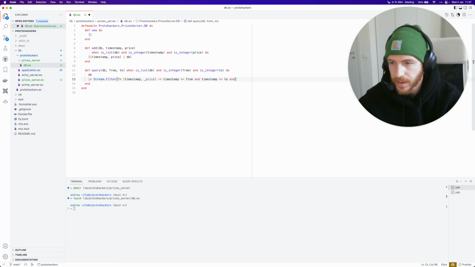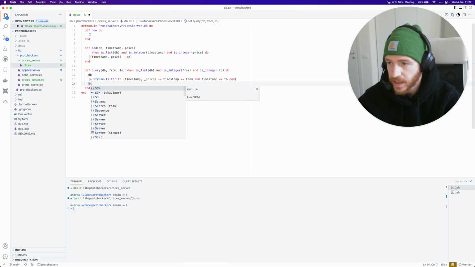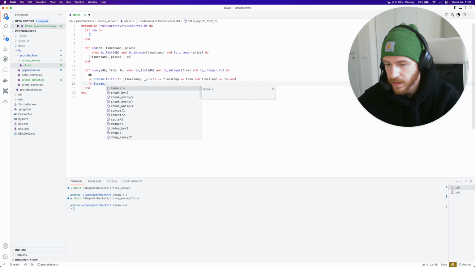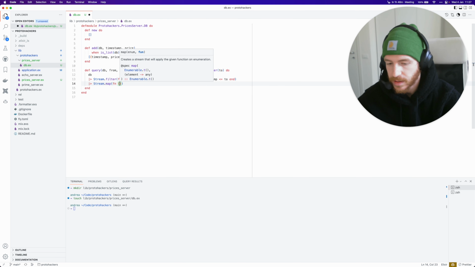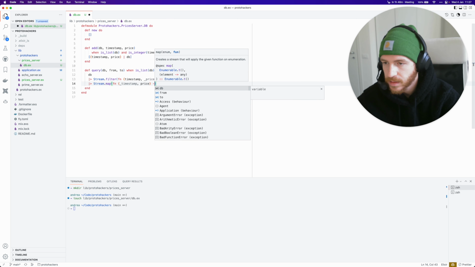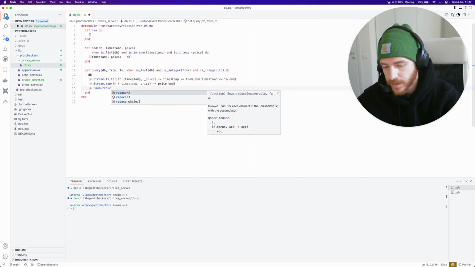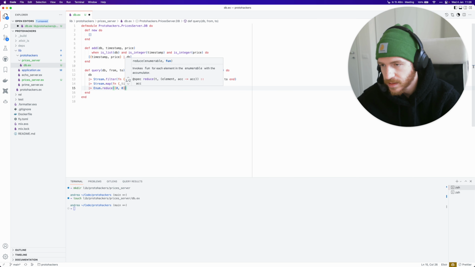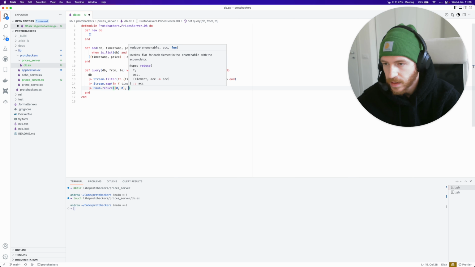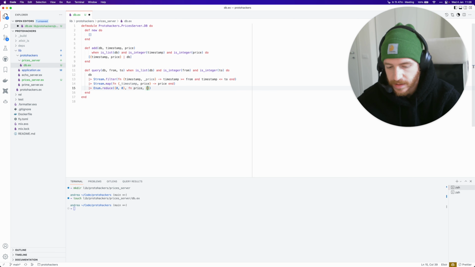I'm using Stream so that we don't compute this list right away, because then I also want to map that, just mapping the price here, so we can work on a list of prices that already match. Then I'm going to calculate the average by reducing over this, starting with 0 elements and the sum being 0. I take price and the sum and count accumulator, and return sum plus price, count plus 1.